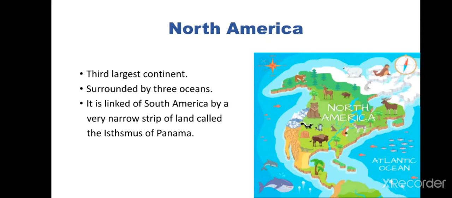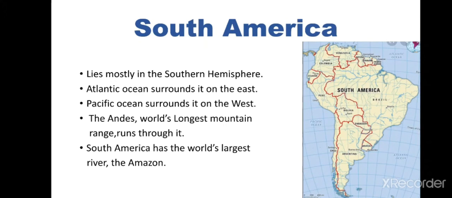North America is the third largest continent and it is also bounded by three oceans: on the north by the Arctic Ocean, on the west by the Pacific Ocean and on the east by the Atlantic Ocean. It is also linked to South America by a very narrow strip of land called the Isthmus of Panama.